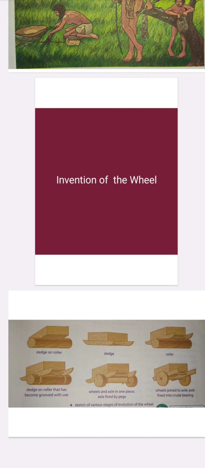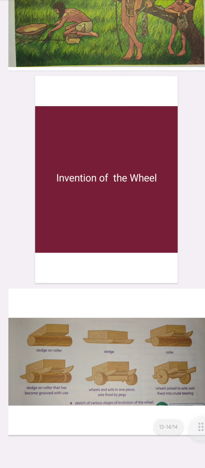However, no one knows how the idea of the wheel occurred to the early humans. Early humans must have observed that a block was difficult to move, but a cylindrical one was easier. A rolling log of wood possibly made them understand that this could be a great help to move things rather than dragging them over the ground.